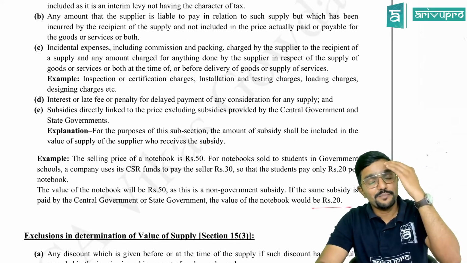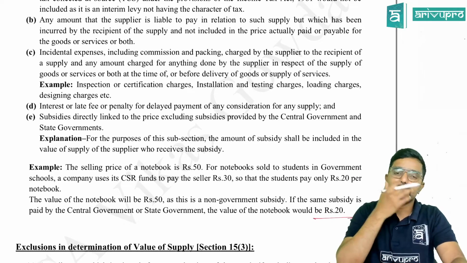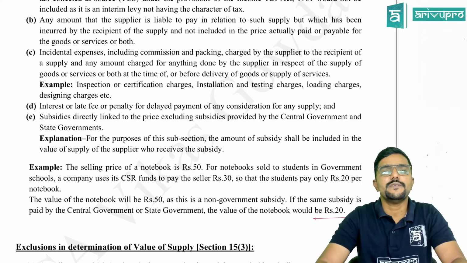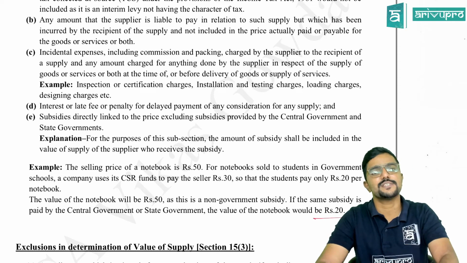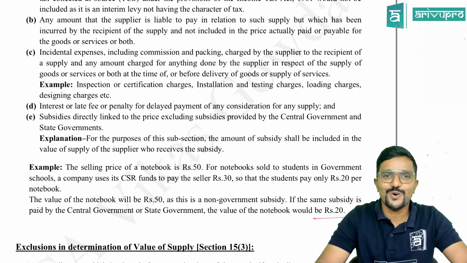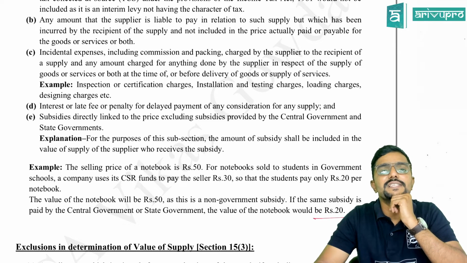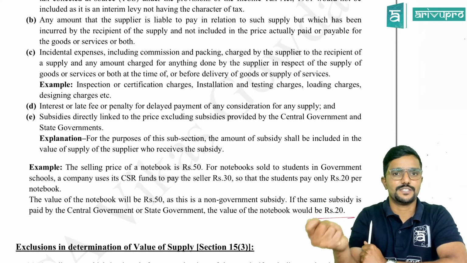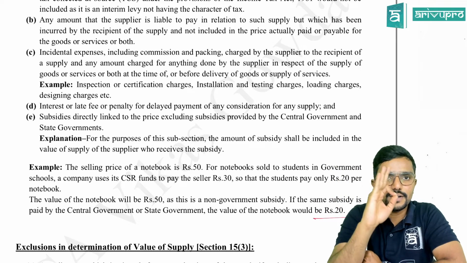There may not be so big a logic here, but still, guys, it is just a shortcut for you, which will be helpful to recall, because I told you that you need to remember this along with the clauses. Now come to C, which talks about incidental expenses. So C for incidental. Next, D: interest or late fee or penalty. When will it be charged? When there is a delay. Whenever there is a delay, interest, penalty and late fees will be charged. So D for delay.